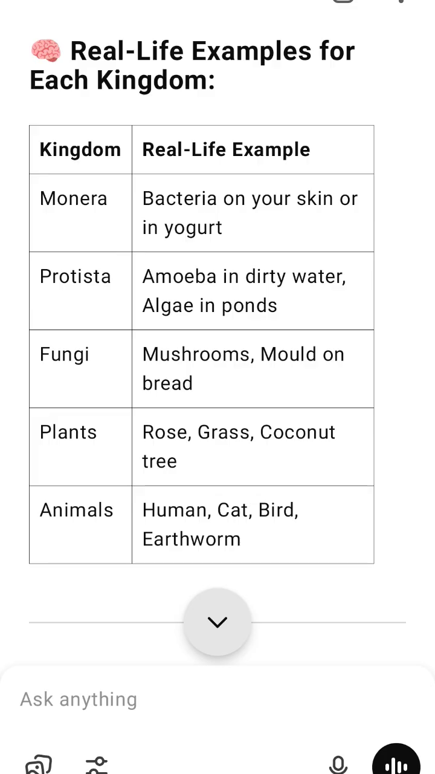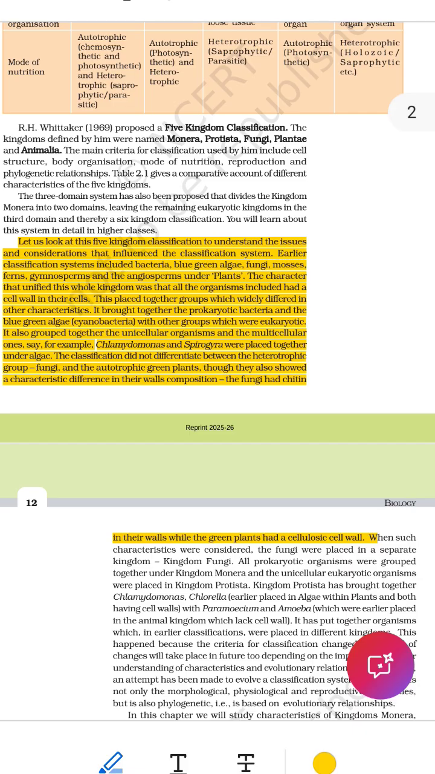Would you like a colorful diagram? A quiz to check your understanding? Flashcards or memory tricks? I'm happy to help you master this in any way you like. Just tell me.